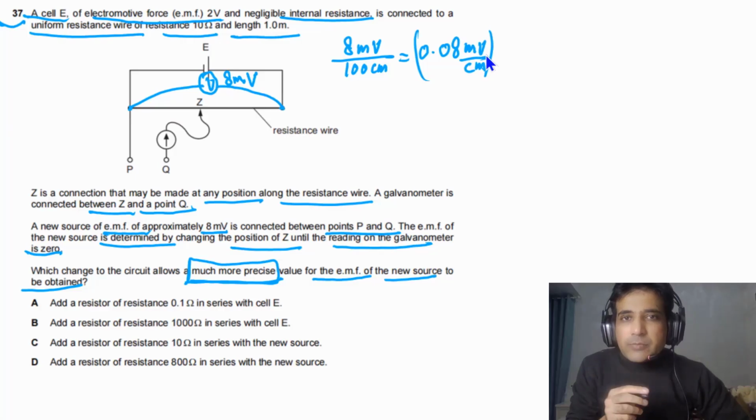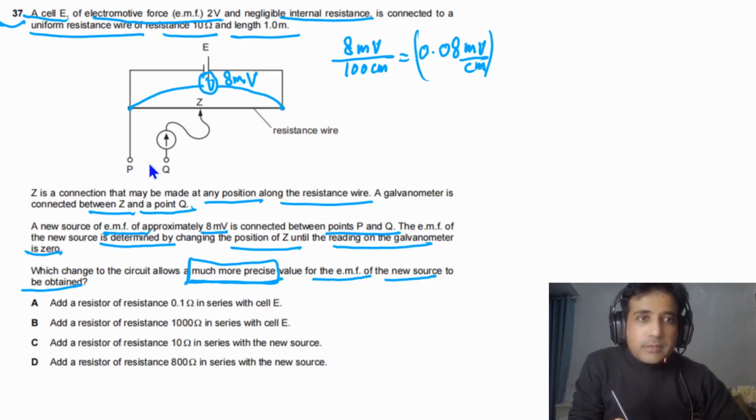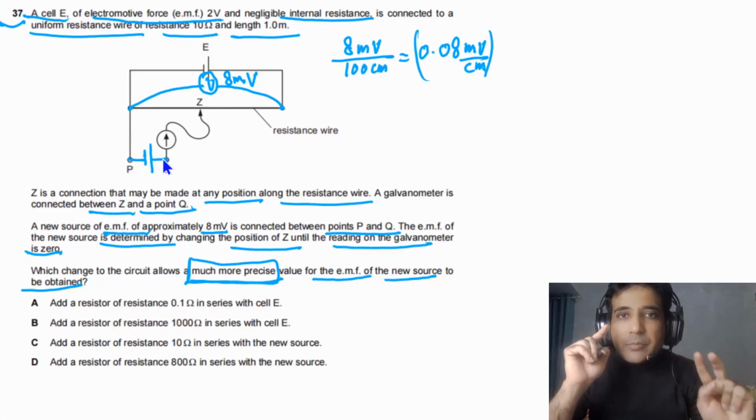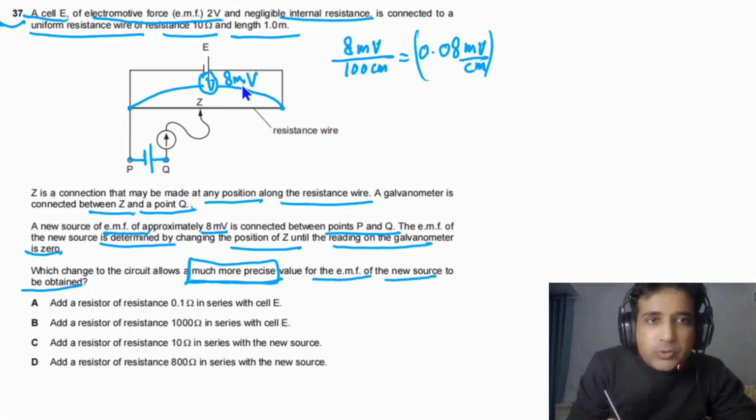So in this case, we will get the most precise reading for the cell. I mean for this test cell. Test cell is connected here. So simply you can draw here. Test cell is connected here. The power supply is connected here. So we can get the most precise reading. So in order to get 8 millivolts here, we have to connect a resistor in series with this power supply.